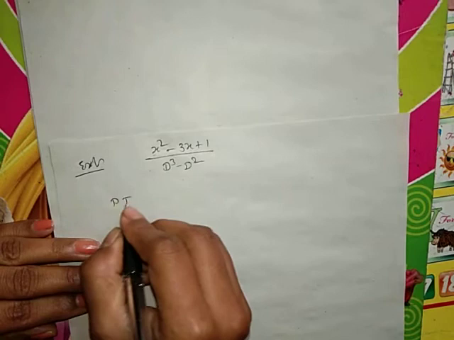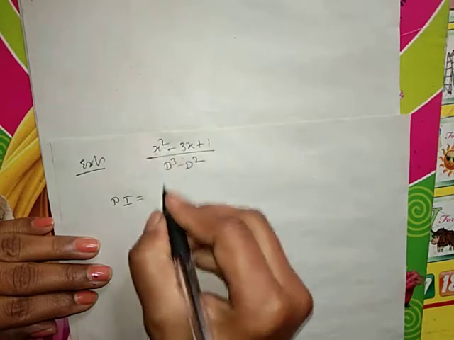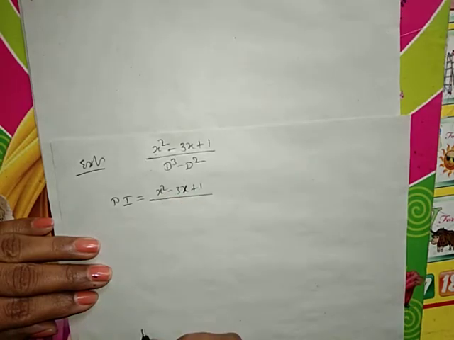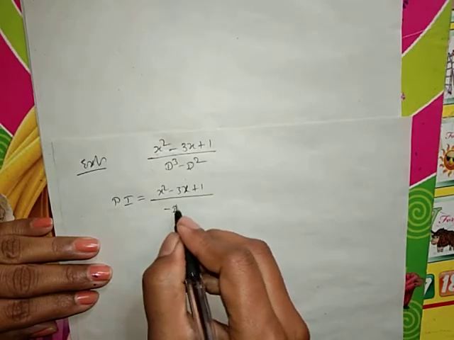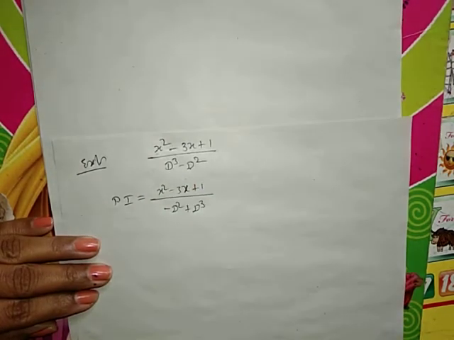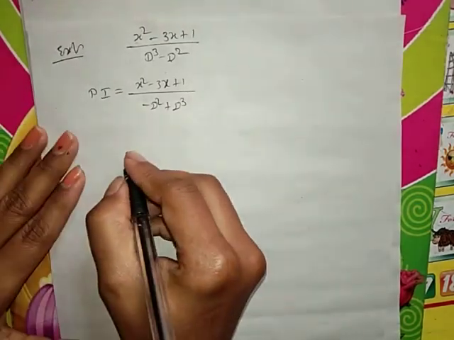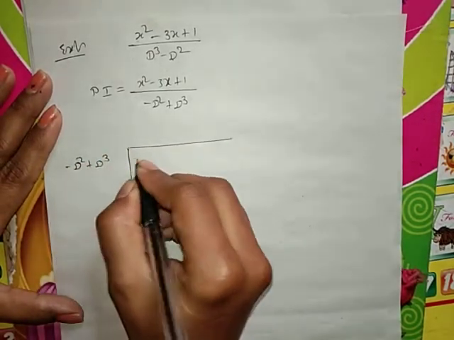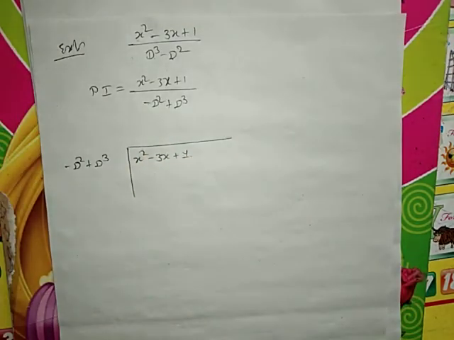So our particular integral is equal to, so first we have to write down the descending powers of x. So first x square, next one is minus 3x plus 1 as it is. Now ascending powers of d means increasing level. First it is d square, then it is d cube. Now we have to move to the division method. Minus d square plus d cube, x square minus 3x plus 1.